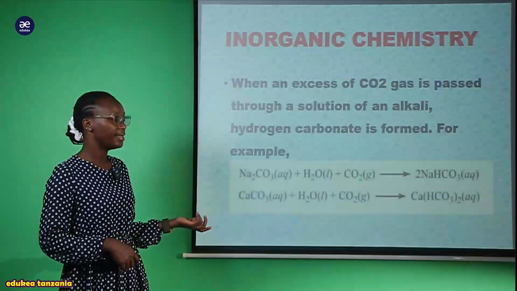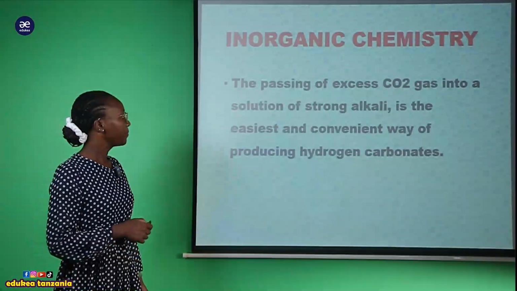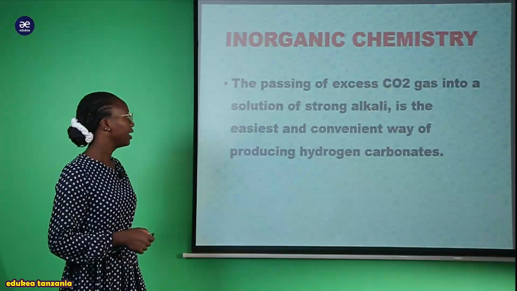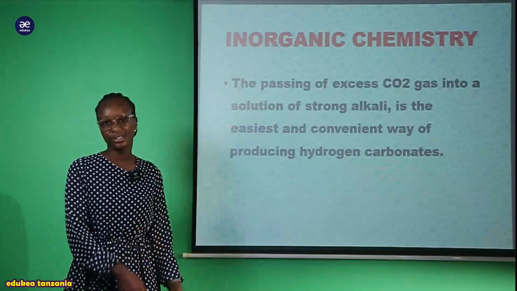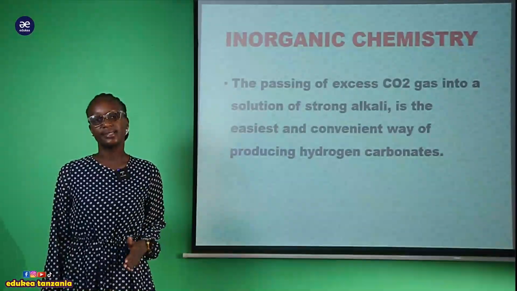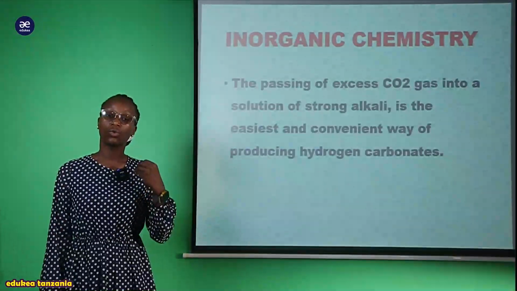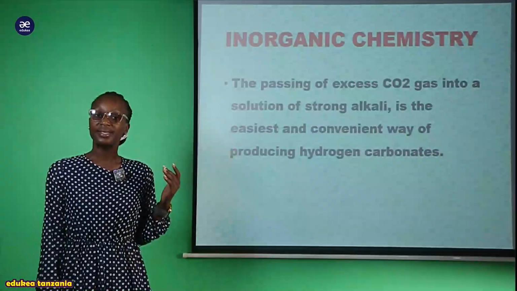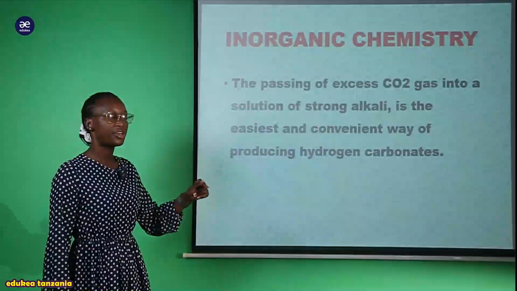As you see, the reaction here is different from the previous one. Okay, it says that the passing of excess carbon dioxide gas into a solution of a strong alkali is the easiest and most convenient way of producing hydrogen carbonate. Now you see that once you take the excess carbon dioxide gas and pass it through this solution of an alkali, it says this is the good way. It says very convenient, but also very easy, a simple and easy way which is very supportive when producing this hydrogen carbonate compound.